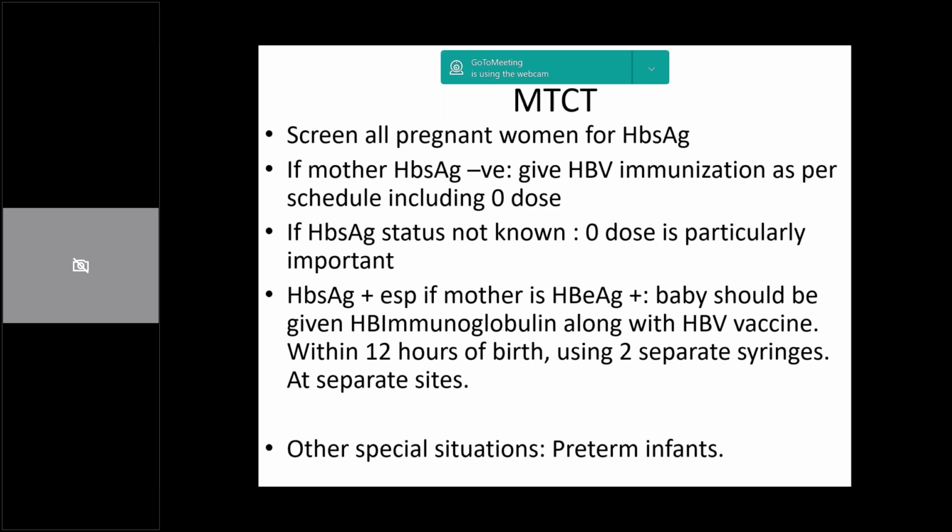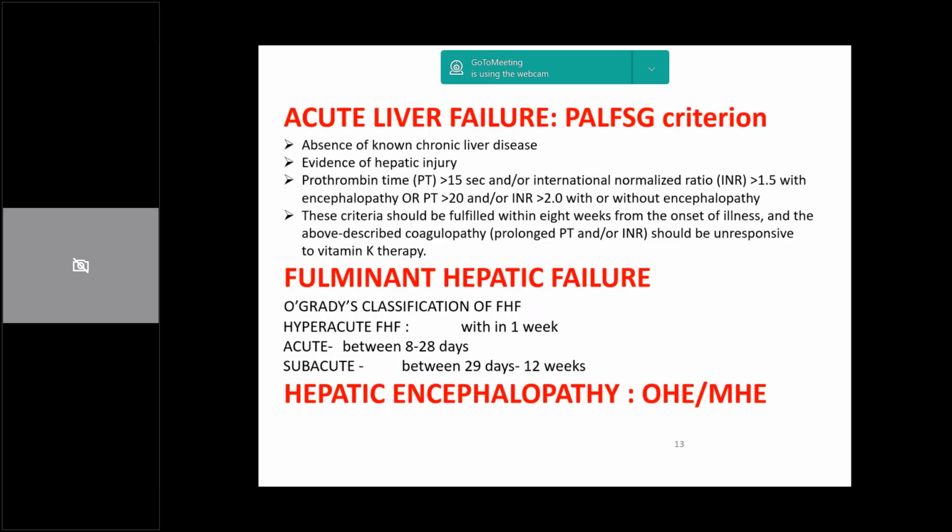So we immunize with 4 doses as compared to 3 doses for a healthy infant, as we were doing earlier. Fine. So that is the only change we have for preterm infants as compared to the full-term infants. Now we will go on to acute liver failure.